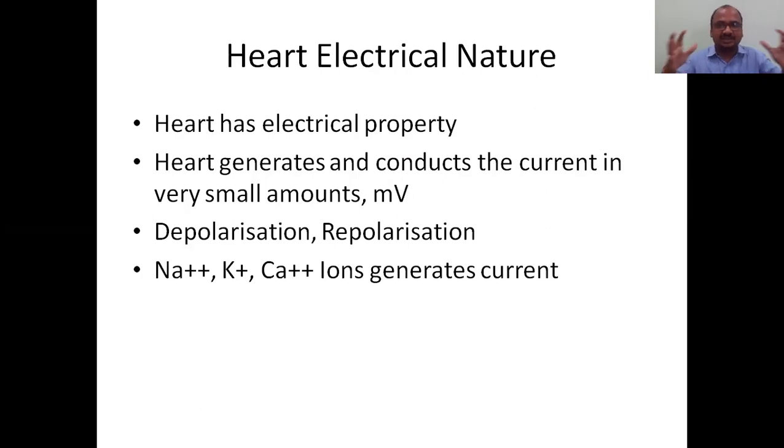If all these ions are accumulated on one side in a group, there is a more positive charge there, and on the other side, where there is no accumulation, there will be a negative charge. This positive and negative charge generates and conducts the current. That is the electrical nature of the heart, which we will see in a stepwise manner.